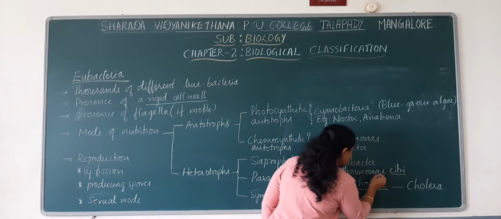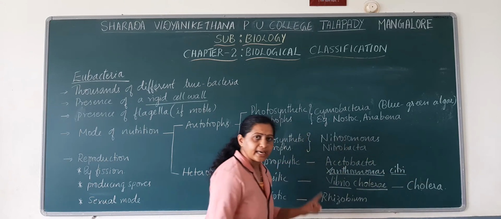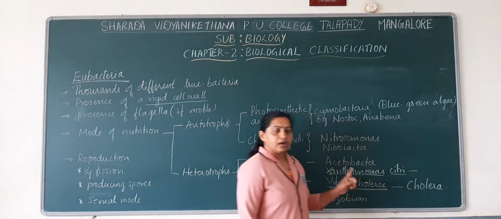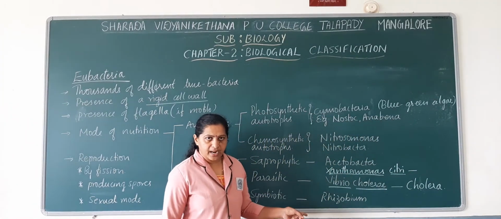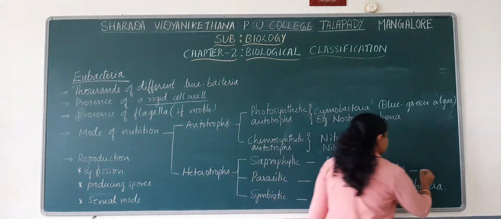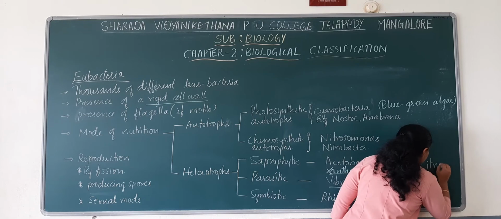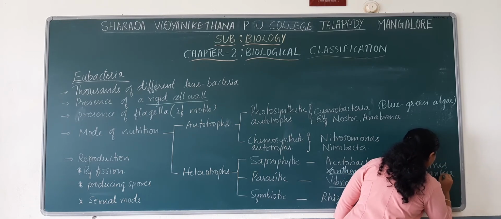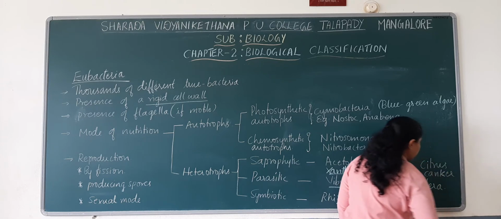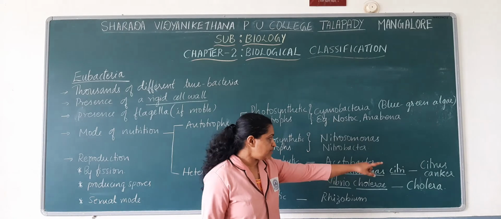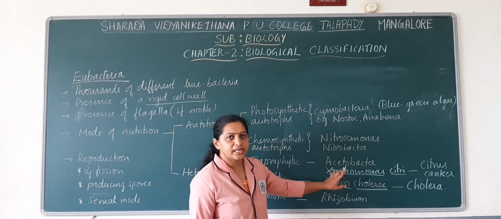So Xanthomonas citri is a bacteria, parasitic bacteria, that causes disease in citrus plants, and that disease is named as citrus canker. Okay. So in your text, the disease name is given, but pathogen name is not given.